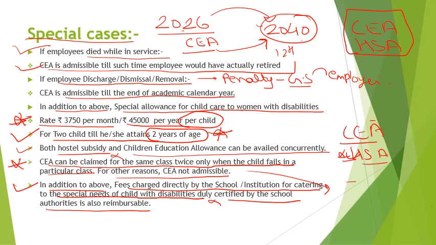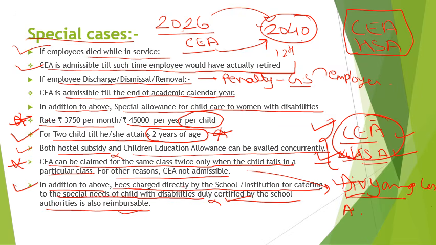So children education allowance in the above case will be applicable. This is for Divyang cases, or children with disability. If the school is providing some assistance to this student and charging some fee, then by producing a certificate, this expenditure is also reimbursable in addition to these two. These two will also be reimbursable and this will also be reimbursable.